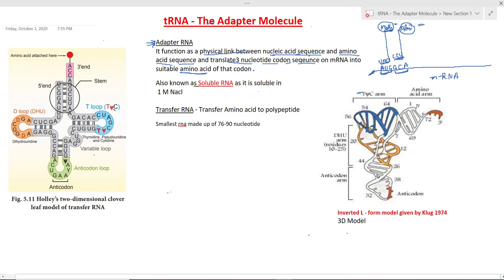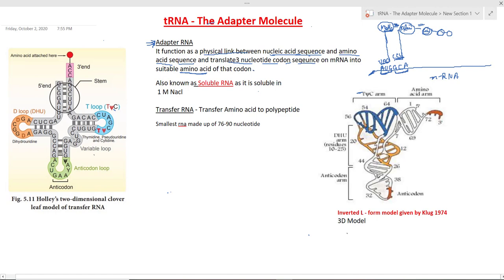So it plays a dual role and is a link between the nucleic acid sequence and the amino acid sequence. These amino acids get attached to each other through peptide bonds, and this makes the polypeptide. So not polynucleotide, but polypeptide. It is made up of different amino acids. So the role of tRNA is quite clear. It's playing a dual role. It reads the codon on mRNA and attaches the amino acid on the polypeptide.